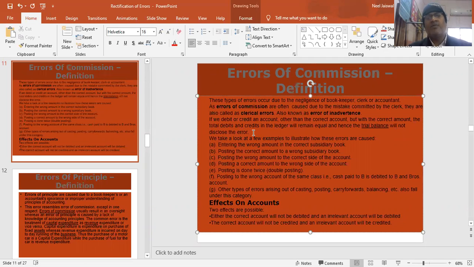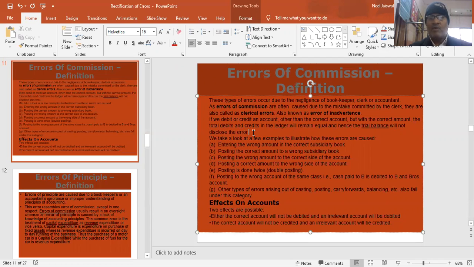In a day book, suppose my sales book, I have sold goods to Ram, so I have to record sales of 1 lakh. Instead of that, I have recorded 11,000. Subsidiary books are all part of the journal, so if I have made a mistake over there, my sales will show less. So my debtor will also show less, because the subsidiary book records all the credit transactions.